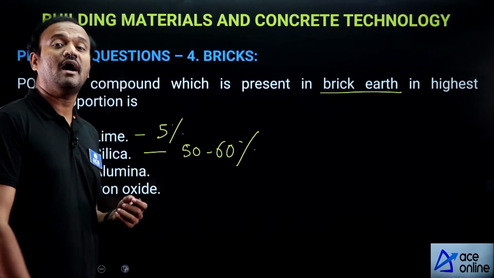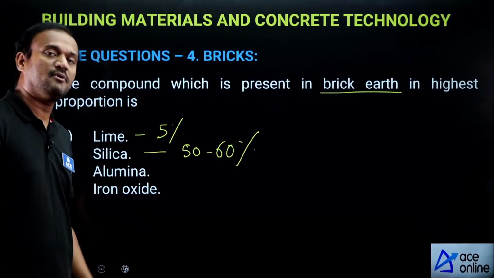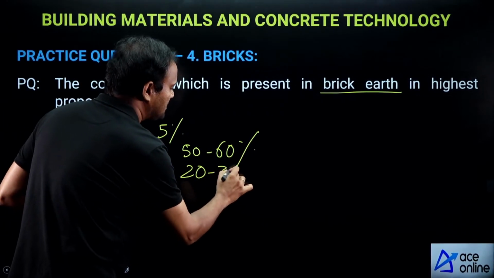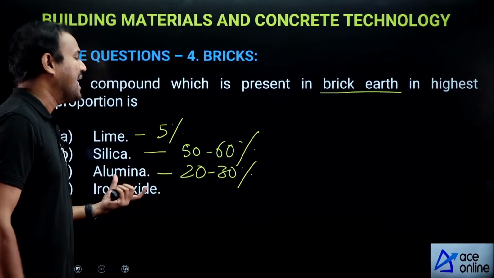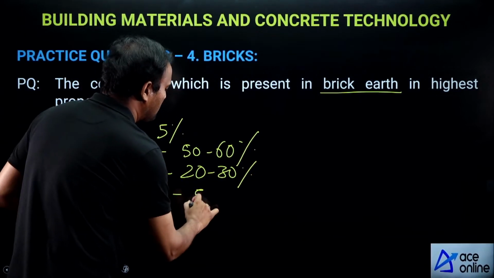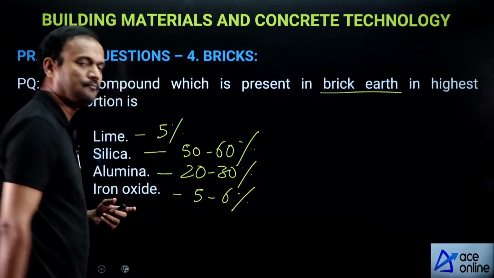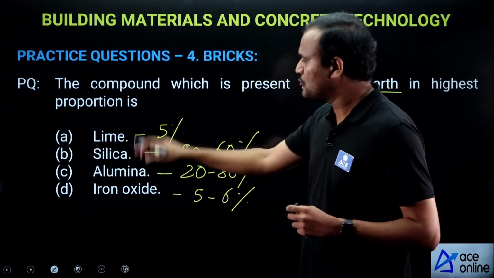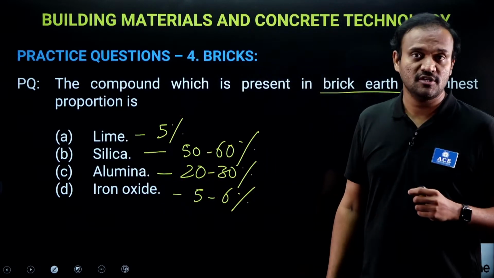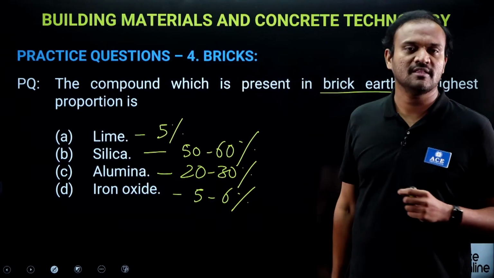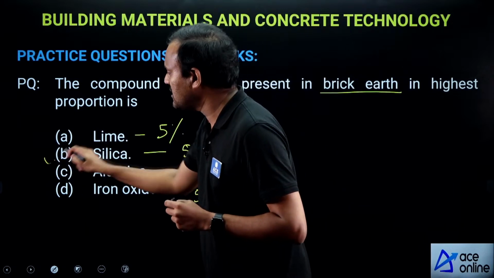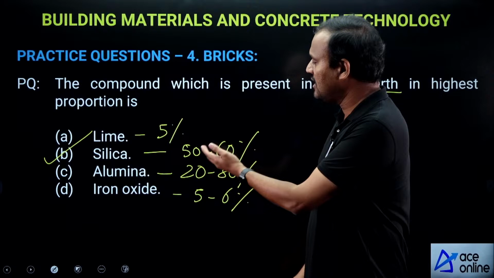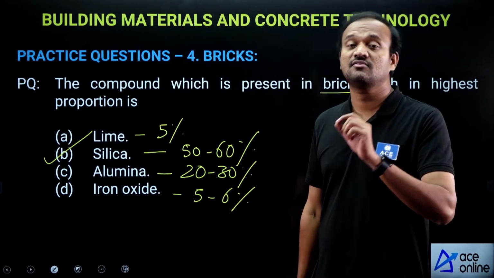Silica is around 50 to 60%, alumina around 20 to 30%, iron oxide around 5 to 6%. A good brick earth will contain these four compounds in these proportions. So out of all these, the highest proportion is for silica. So silica is around 50 to 60%.